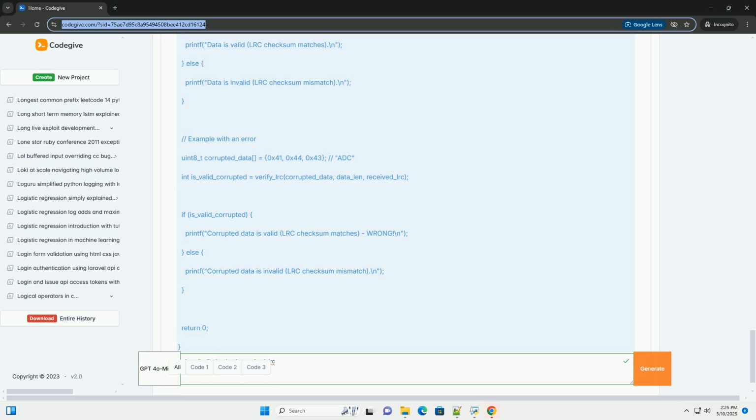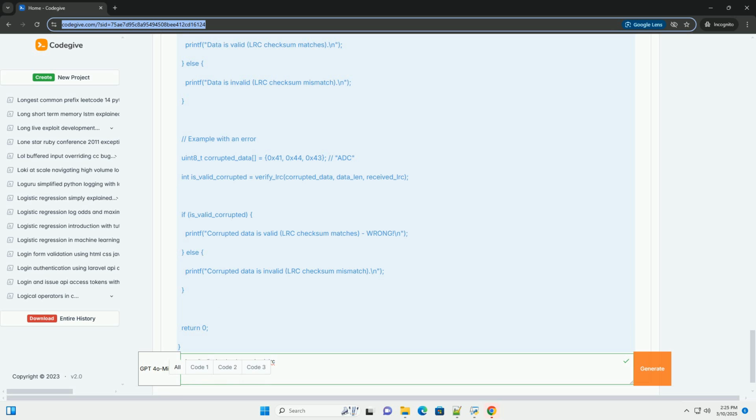Step-by-step explanation. Here's a detailed breakdown of the LRC process. 1. Data segmentation. The data to be transmitted or stored is divided into equal-sized blocks, usually bytes. 2. Initialization. A checksum accumulator is initialized to a specific value, often 0, 0x00 in hexadecimal. 3. Iterative XOR operation.